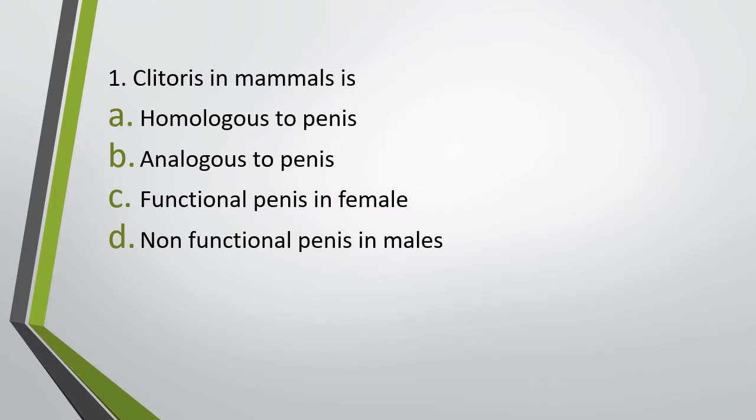Question number 1. Clitoris in mammals is homologous to penis, analogous to penis, functional penis in females, non-functional penis in males. Clitoris in mammals is. Correct answer is option A. It is a homologous structure to penis.